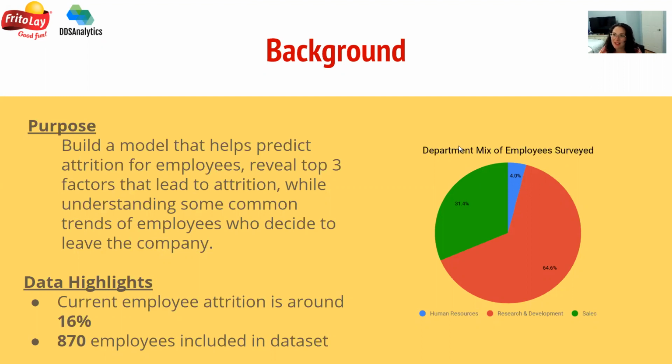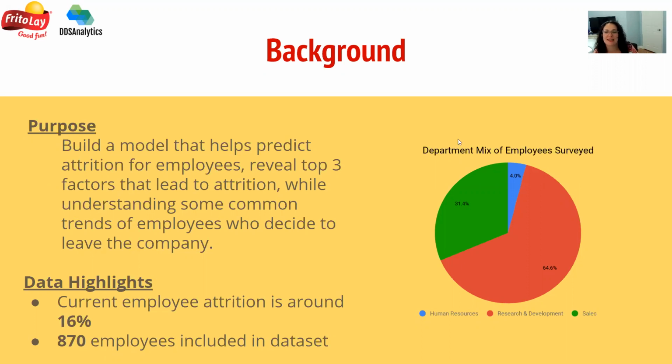When we received the data set from Frito-Lay, we noticed that the current attrition rate is around 16%, which is great news considering a compensation force study that was run in 2016 said the industry attrition rate should be around 17.8%. So only being 2 percentage points lower is great news. However, there's always room for improvement, and especially for employee churn, which is very costly.